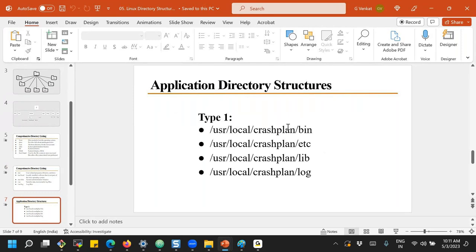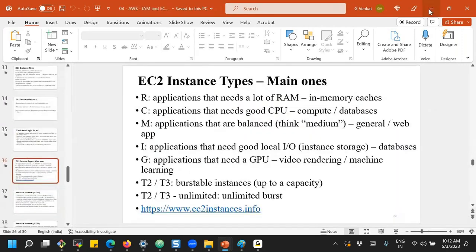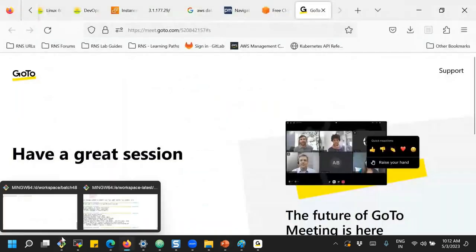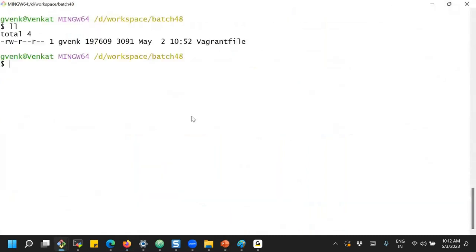But let me show this quickly, launching the system and working with it. Yesterday we used that Vagrant machine, right? So this is our workspace, and we have the Vagrantfile here. Let me quickly launch the system, and we'll observe the file system.